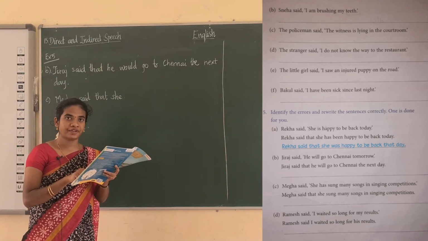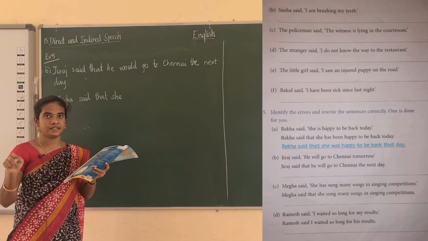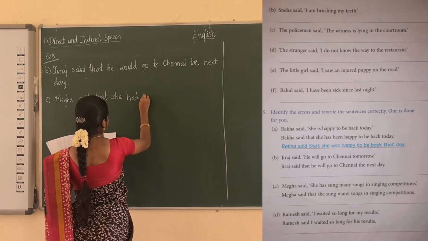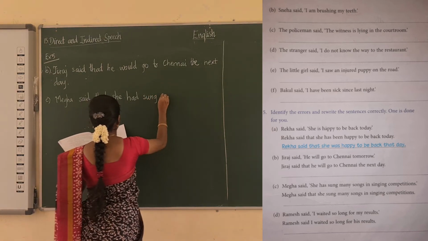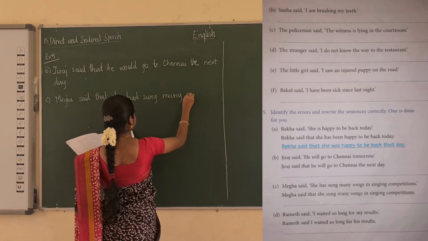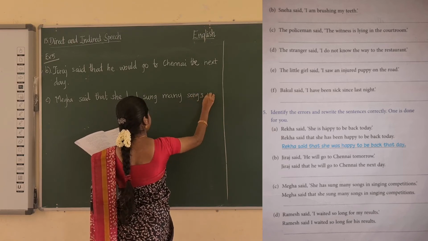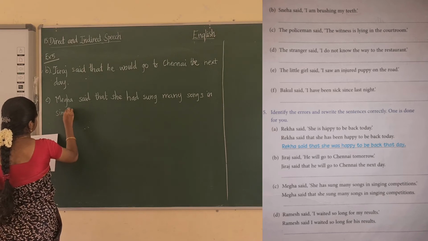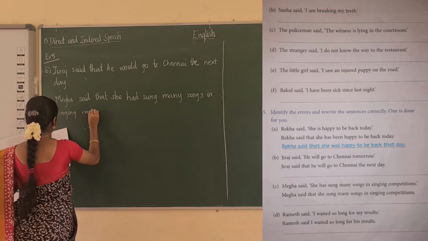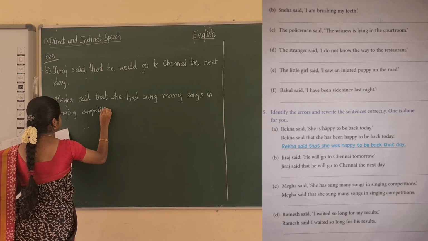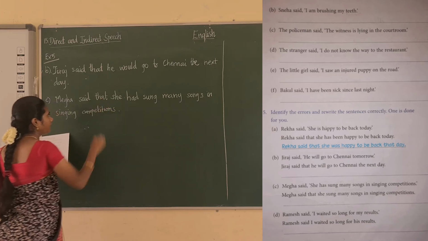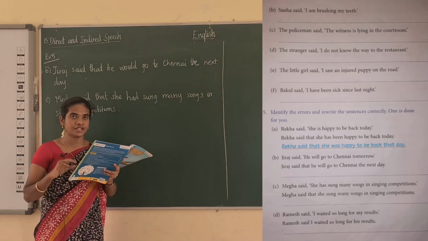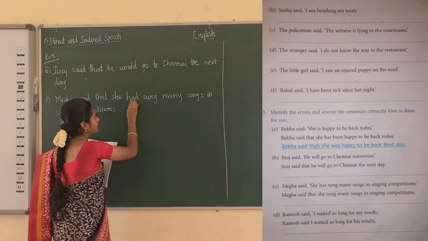What's a past perfect? It is had plus V3. So had sung. Many songs in singing competition. So has sung, present perfect, is changed into past perfect, that is had sung.